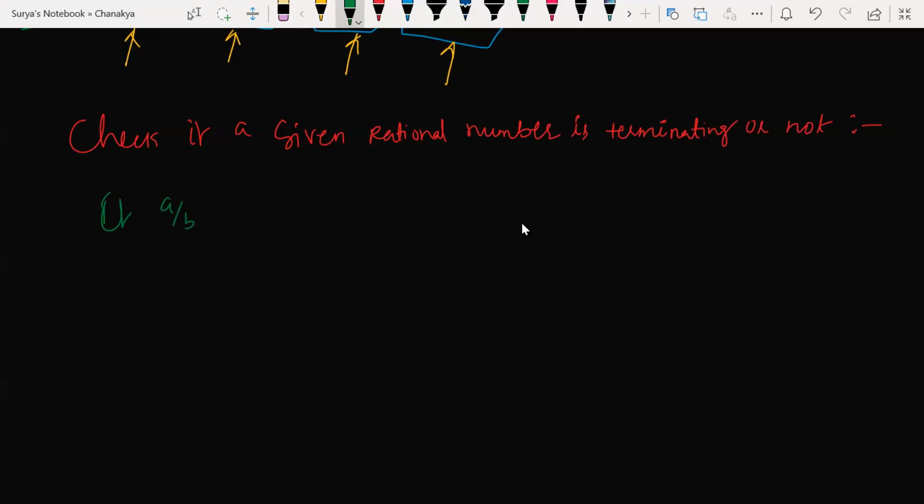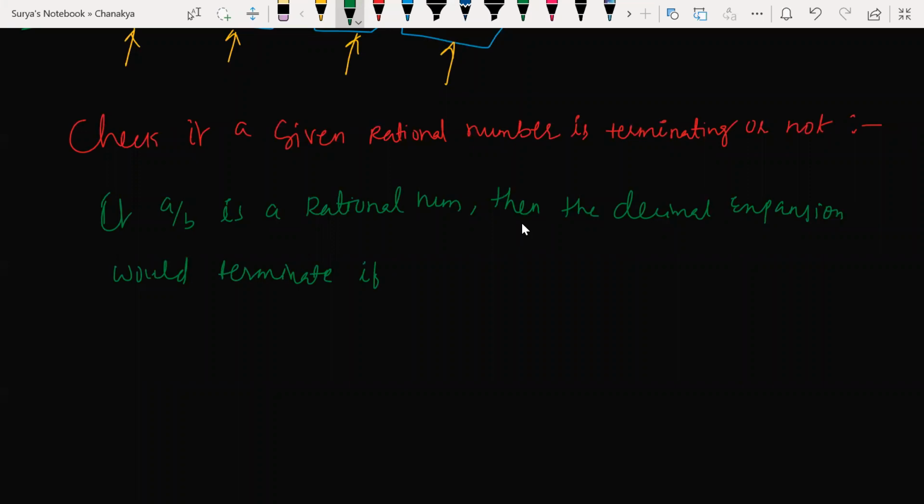If a by b is a rational number, then the decimal expansion, what is the decimal expansion of this? Would it terminate or not? Yes, sir. It terminates if both the following conditions are satisfied.